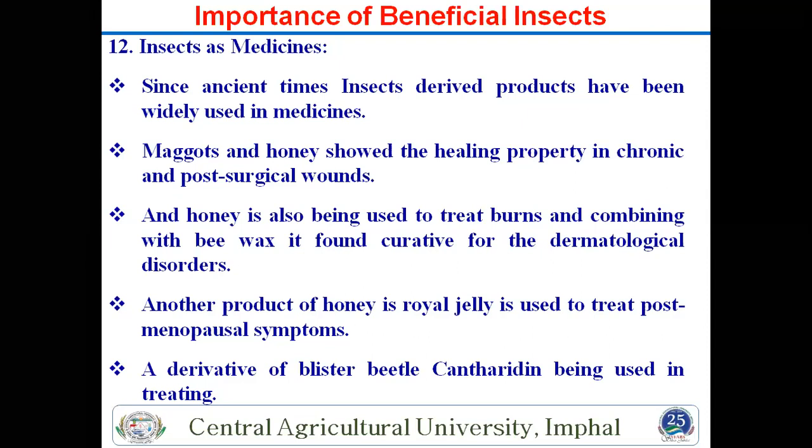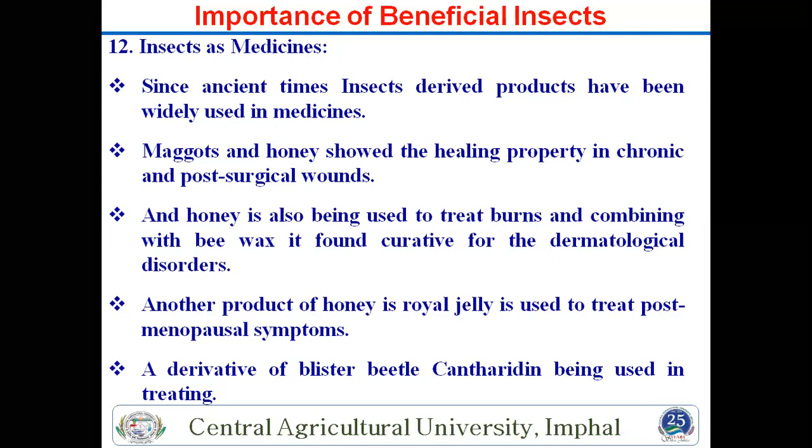You know blister beetle? Anyone tell? Blister beetle. In the rainy season this beetle comes; go to Google and you can see the diagram of this blister beetle. Okay, why is the name blister beetle? Because it produces blisters on your body.